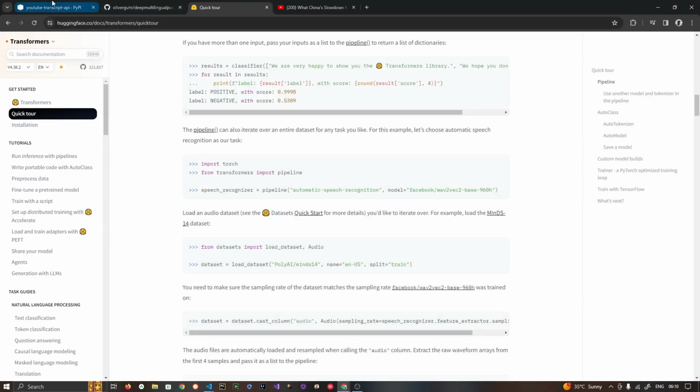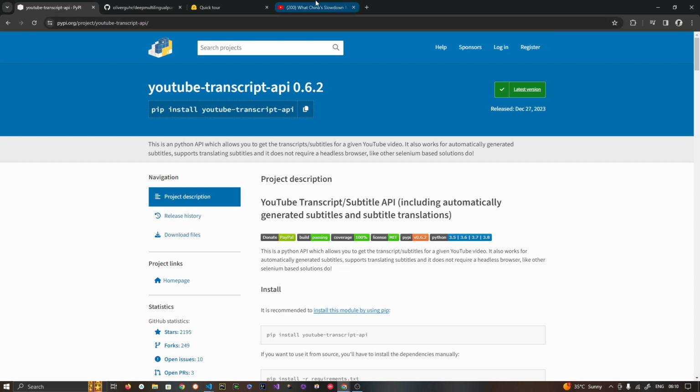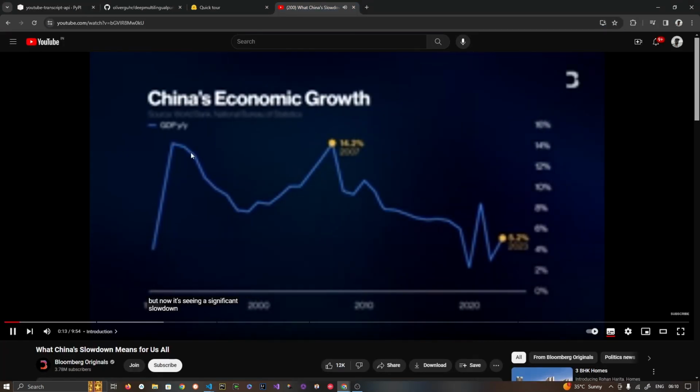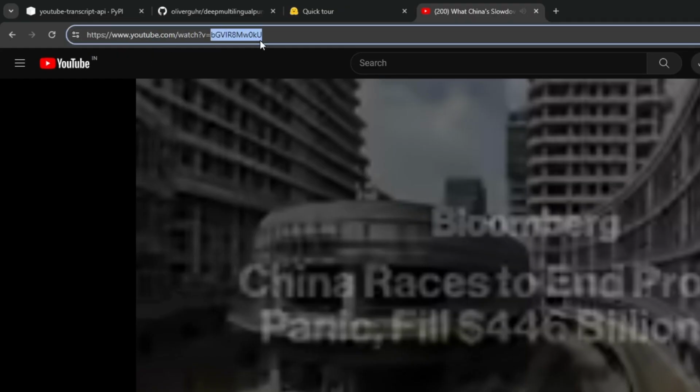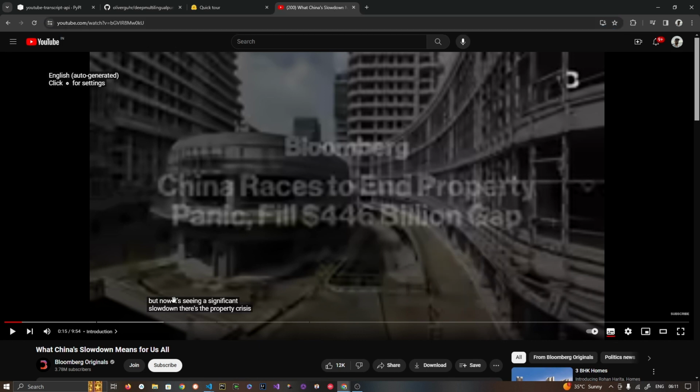First, let's look at YouTube transcript API. If you look at any YouTube video, for example this video here, you will see an ID. This is the video ID, which you can copy from the video like this. After that, you can see the subtitle tab, and the subtitles are automatically rendered. These subtitles are nothing but the transcript file. These are coming from the transcript file. We'll see how this transcript file looks. It has information about the text.